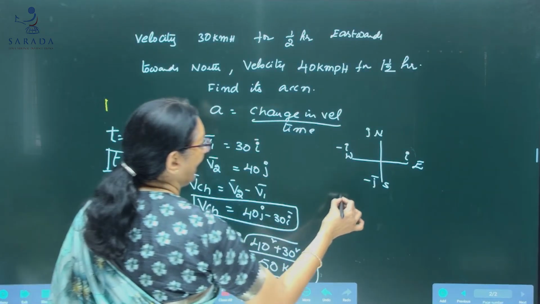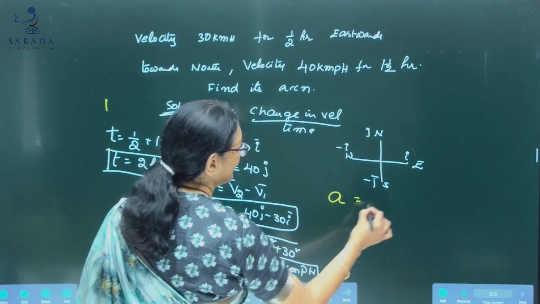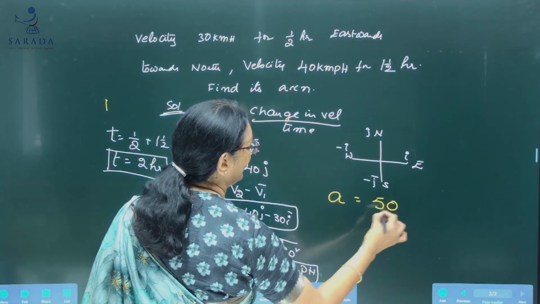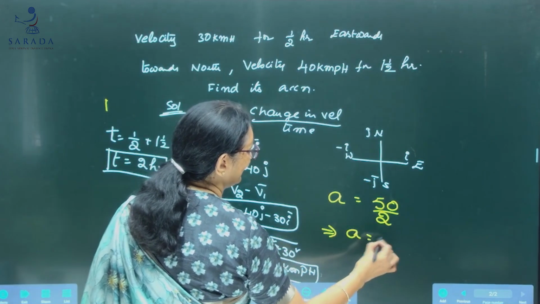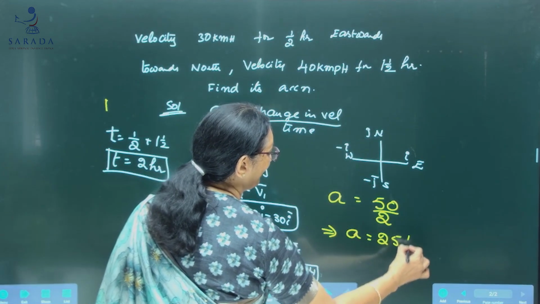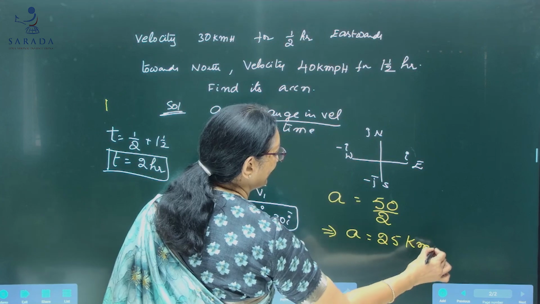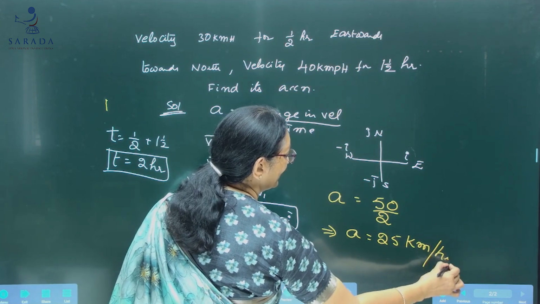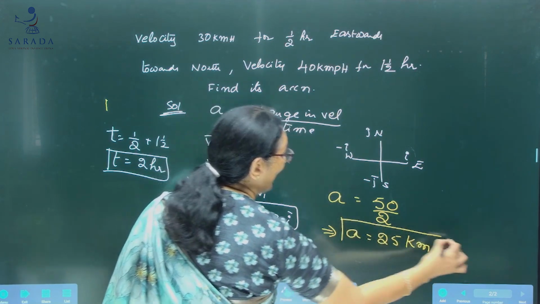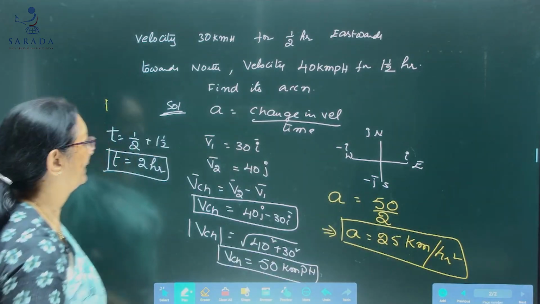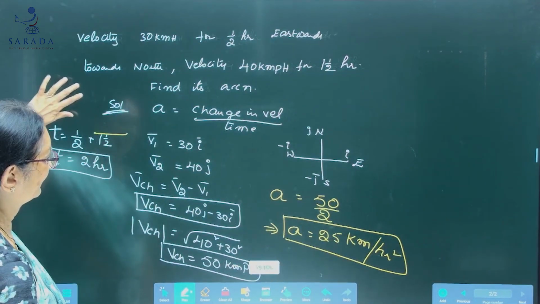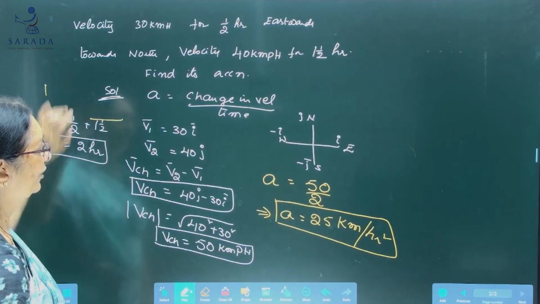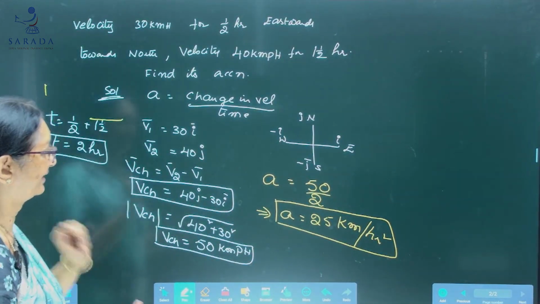So the acceleration is change in velocity divided by time, which implies acceleration is 25 kilometer per hour square. Magnitude is done, now we need to find out the direction.